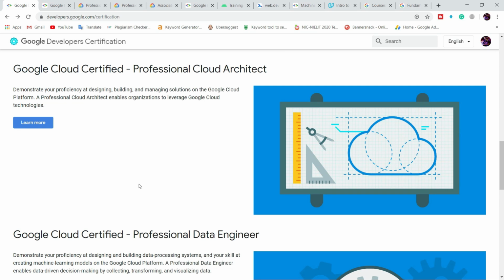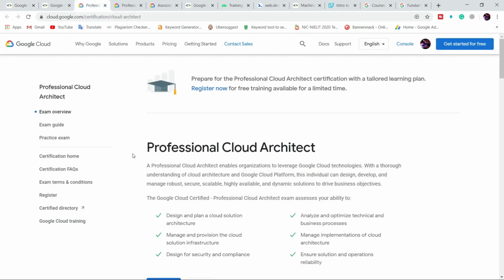One is for Professional Cloud Architect. In Professional Cloud Architect, you will learn to design and plan a cloud solution architecture, design for security, ensure solution and operation reliability, manage implementation of cloud architecture, and analyze and optimize technical and business processes.